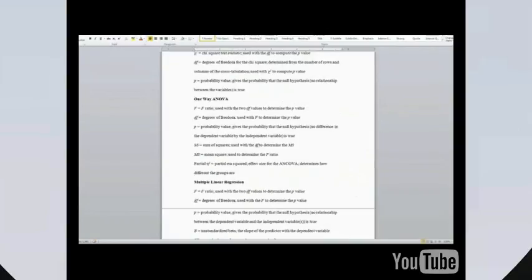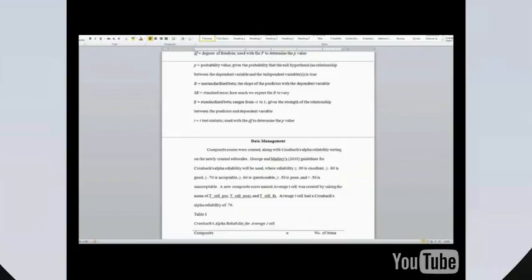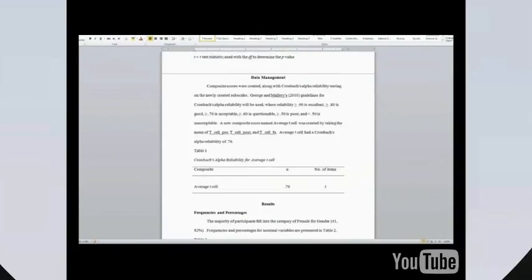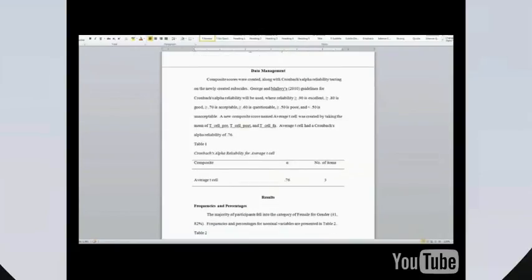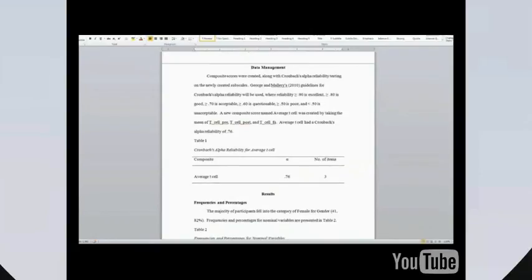In the data management section, we reference George and Mallory's guideline to qualitatively assess the reliability coefficient, the subscale variables, and the alpha reliability with the table.